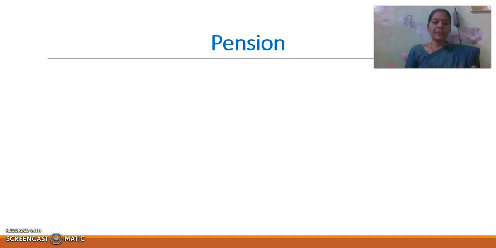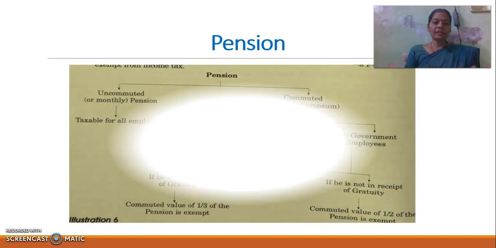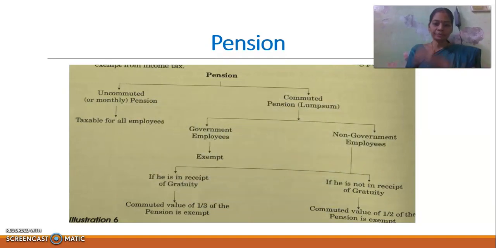Next, pension. In calculating pension, we have to divide the pension as uncommuted pension or commuted pension. In case of uncommuted pension, it is taxable for all employees, that is government and non-government employees. In case of commuted pension, that is lump sum payment, we have to divide into two categories, government employees and non-government employees. In case of a government employee, the commuted value of pension is fully exempt from tax.